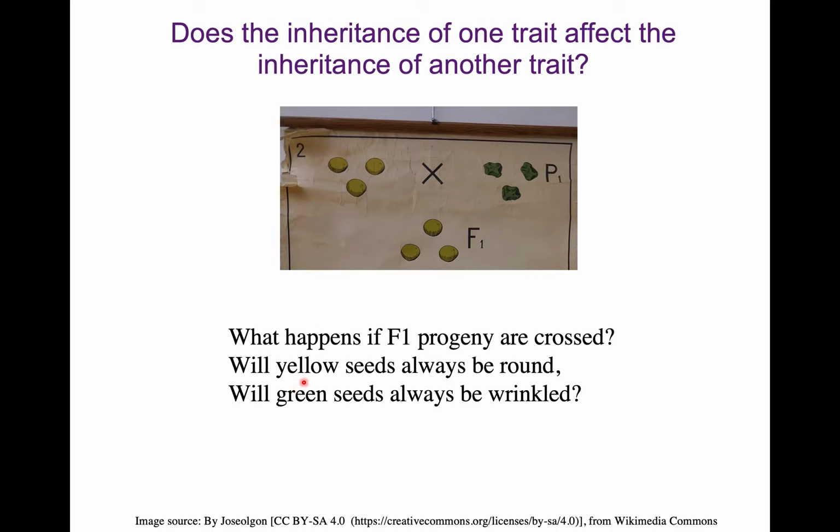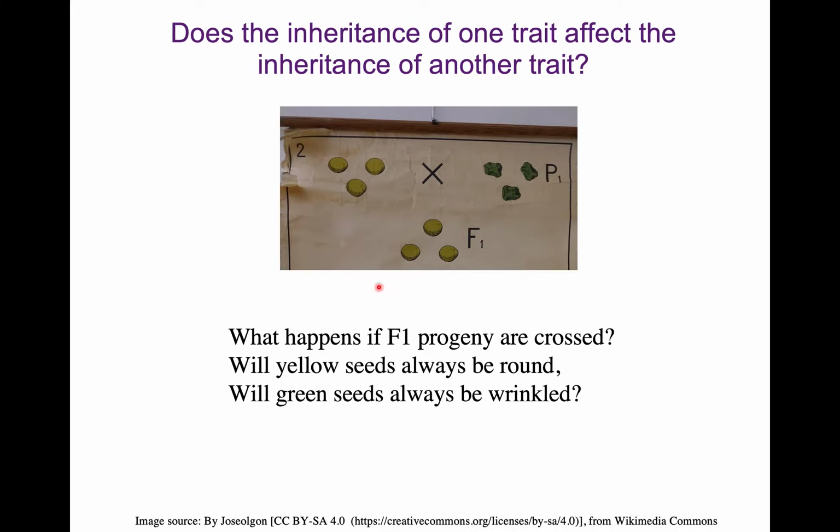And then he asked, what happens if I cross these two together? And when he got the F1 progeny, all of them had yellow round seeds. But this is something he would expect anyway, because he knew which version of each gene is dominant over the other. Yellow is dominant over green, and round is dominant over wrinkled.